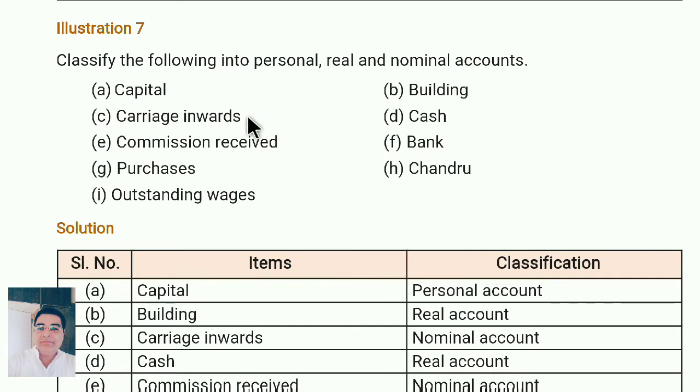Next one, carriage inward. Carriage inward is what? Expenses. Expenses is not a name, or a property, so it will come under nominal account. Cash. Cash is your real account, because it is your property. Commission received is an income, so it is a nominal account. Then bank is your personal account.